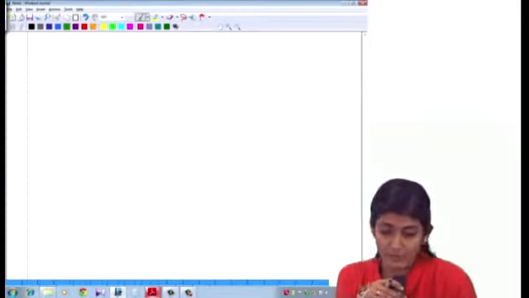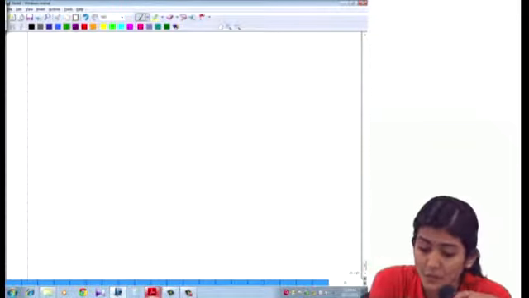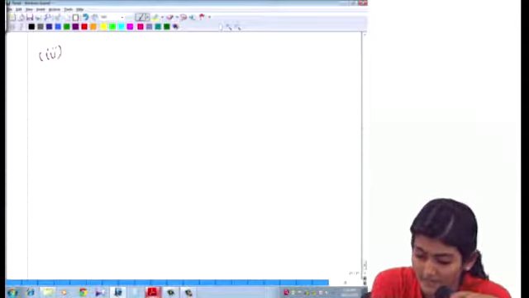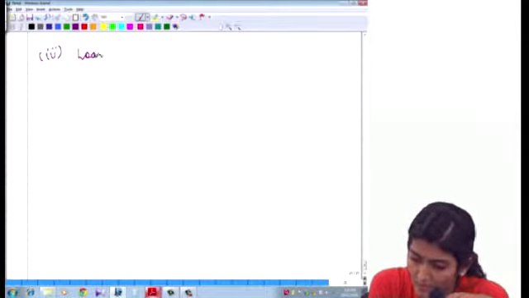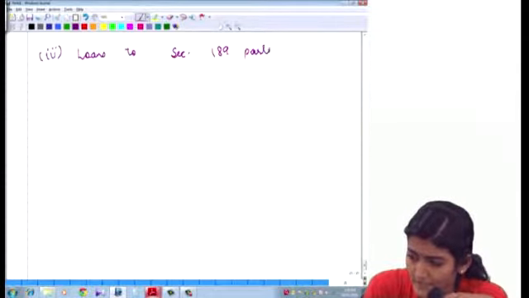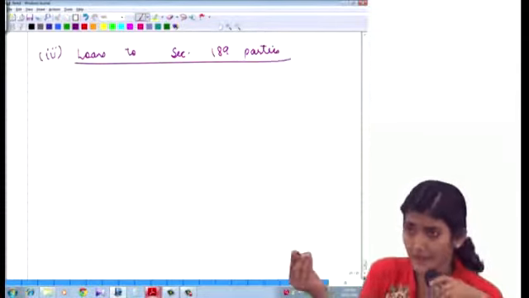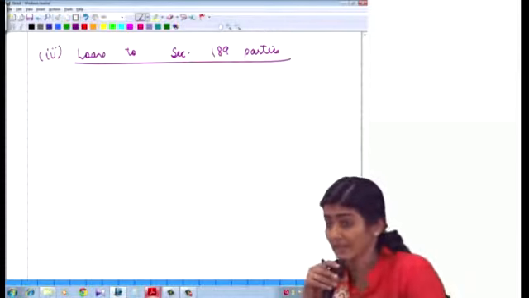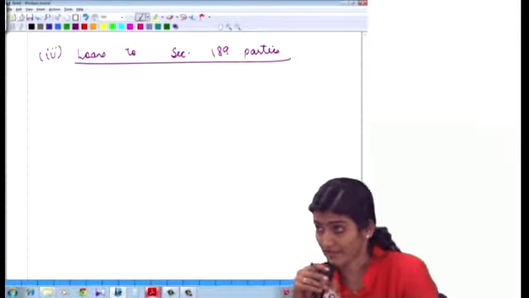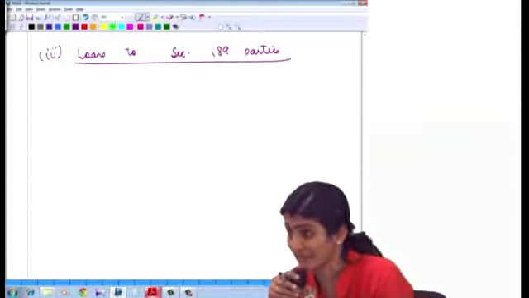With that, I come to clause 3, which is loans to section 189 parties. Who are these section 189 parties? Related parties to whom sections 185 and 186 of the Companies Act are attracted, and directors and interested parties.